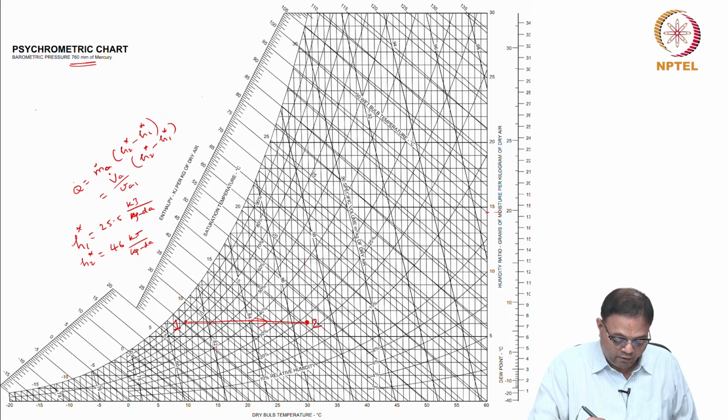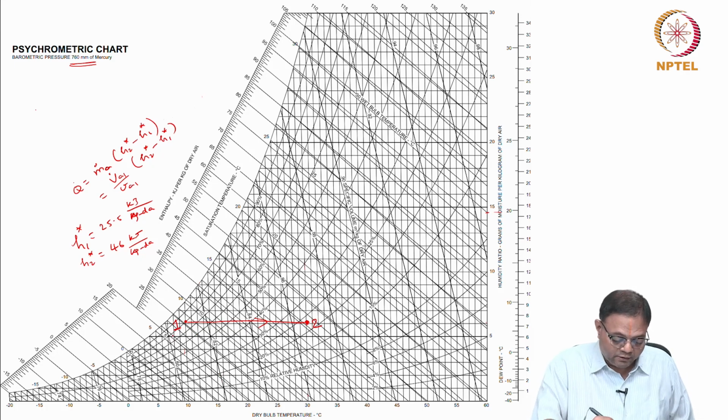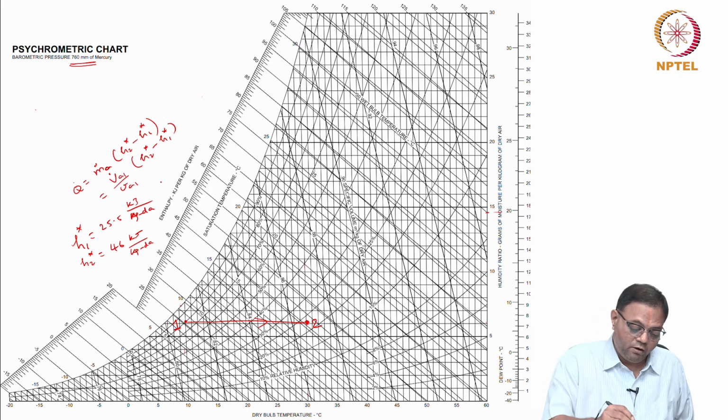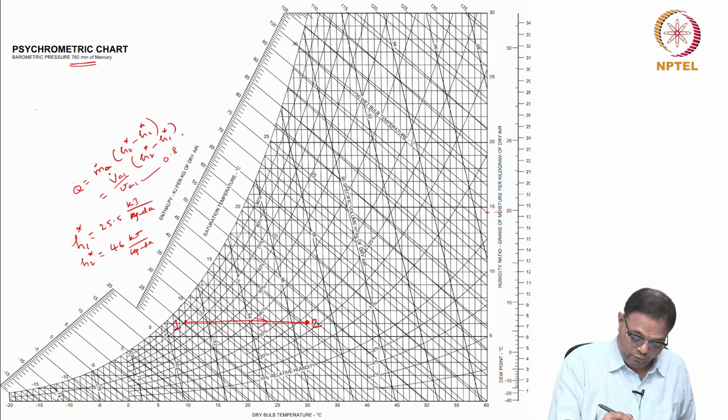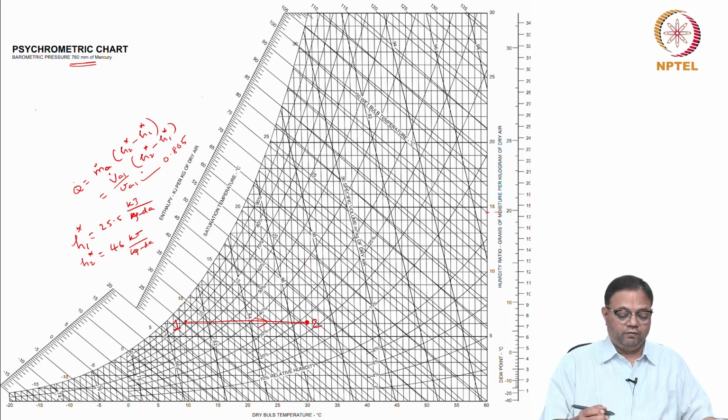So you can see that at the state 1 we want basically volumetric flow rate, the state 1 is given. So this is 10 and this is 0.82, and this is 0.8. So this is 0.85, for example. So I can say it is 0.81, so this will be 0.805 approximately in the middle. So if I calculate this, basically 2.5 divided by 0.805, I'll get 3.05. So then if you substitute this, you get the Q value.